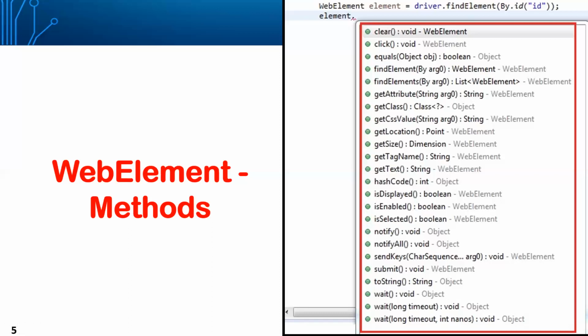And isSelected is also one of the important methods of the web element. For example, if there is a radio button or a checkbox, you may want to find out whether it is already auto-checked. In order to verify whether that particular checkbox or radio button is selected or not, we can use the isSelected method.